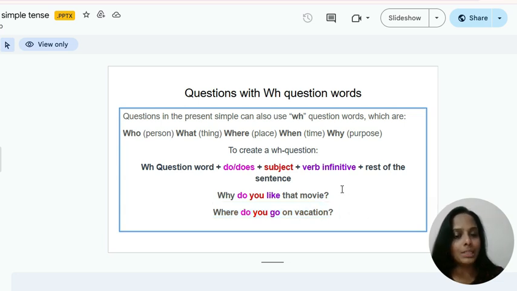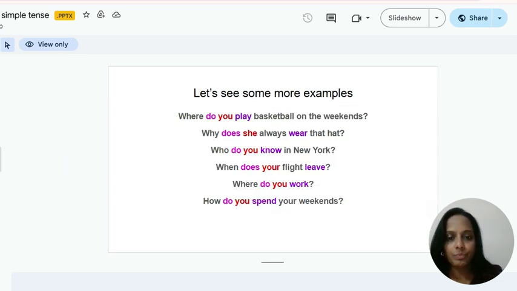In the two examples, if you see, why do you like that movie? So it's WH question word plus do plus subject plus verb infinitive and the rest of the sentence. So this makes a WH question. And in the next sentence, it's the same format: WH question word plus do plus you, which is the subject, plus verb infinitive plus the rest of the sentence. Now let's see some more examples.